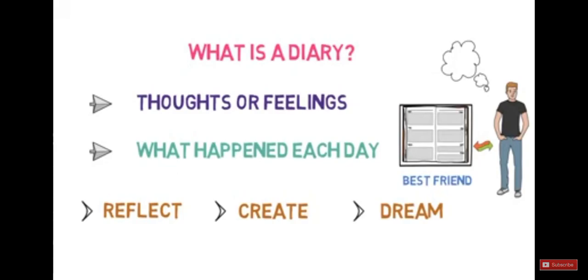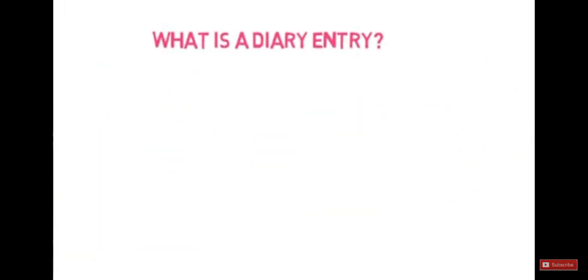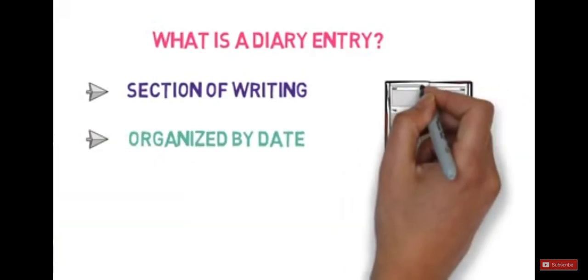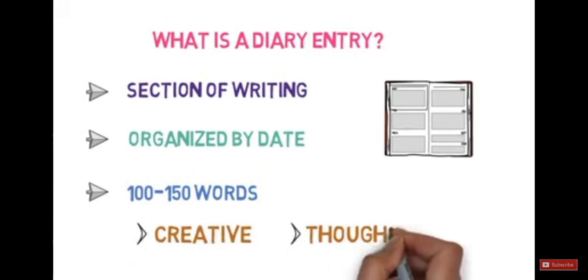Now we understood what is a diary and what it consists of. Let's now understand what is a diary entry or diary writing. A diary entry is a section of writing that has been organized by date in a diary. Think of it as a chapter of a book. Generally, it can be as short or as long as you want. But for exam purposes, the word limit is set to 100 to 150 words. While writing any diary entry, you have to be more creative and more thoughtful.